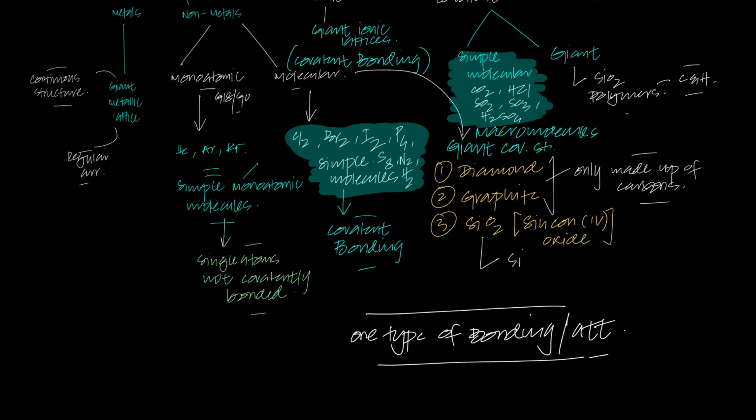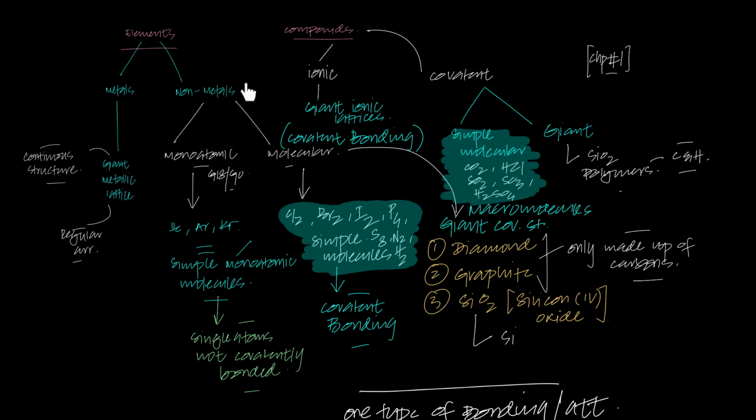If I talk about these ionic lattices, they also have one type of attraction, which is electrostatic force of attraction between oppositely charged ions, right? So other than the ones I've highlighted, they all have one type of attraction. One has metallic bonding, one has ionic bonding. But understand, the ones that I've highlighted have more than one type of attraction.